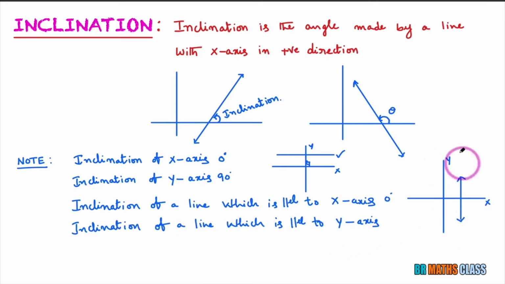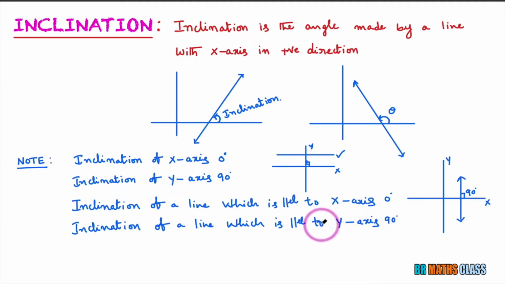Similarly, inclination of a line which is parallel to the y-axis. You observe this line. This is the line parallel to the y-axis. What is the angle made by this line with the x-axis in the positive direction? This angle is 90 degrees. So the inclination of a line which is parallel to the y-axis is 90 degrees.